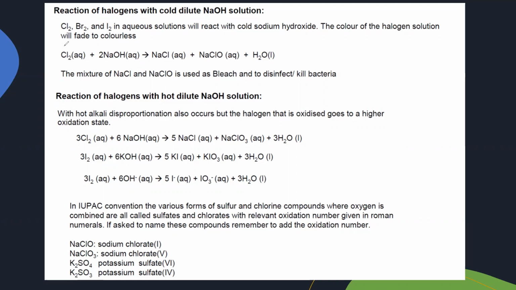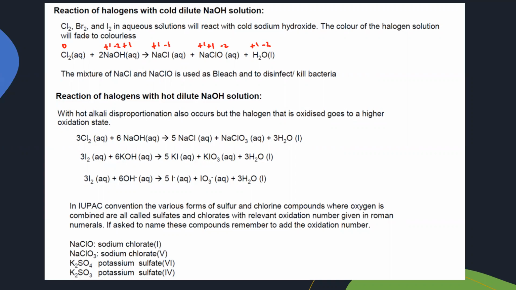So when we write the oxidation numbers, for the first one, chlorine is 0. For sodium it is +1, oxygen is -2, hydrogen is +1. For sodium chloride, sodium is +1, chlorine -1. For NaClO, sodium is +1, oxygen is -2, so chlorine should be +1. And for water, oxygen is -2, and each hydrogen will be +1.